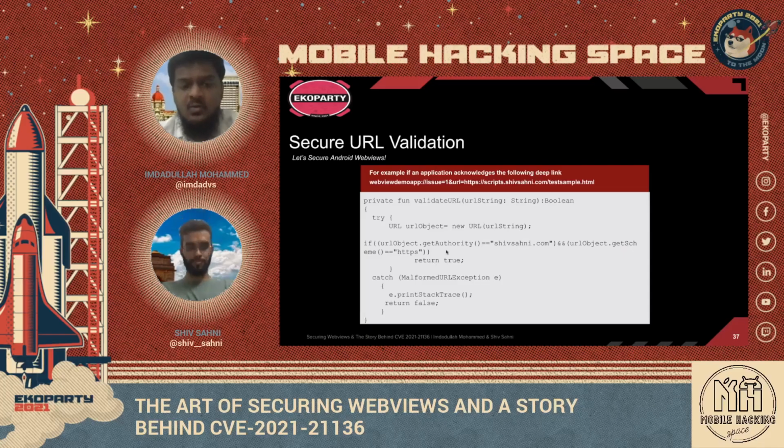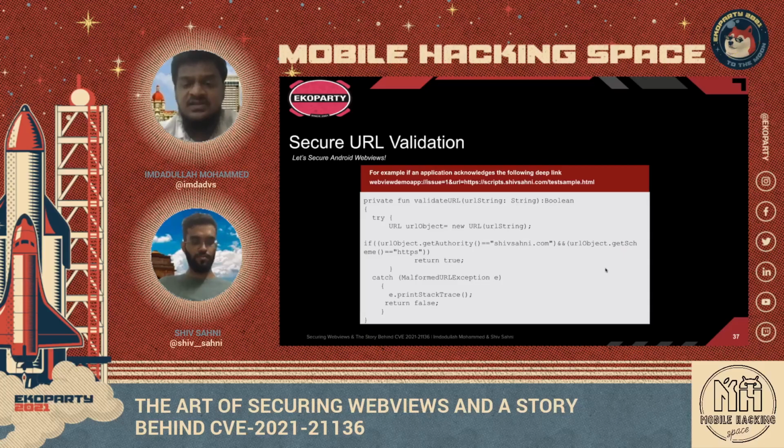Now why are we using getAuthority instead of getHost? As you have seen in the previous example, we have spoken about the exploit in the getHost method, and how it is exploited to bypass this kind of checks. So that is why we are suggesting that we should have a check with getAuthority as well as with getScheme.